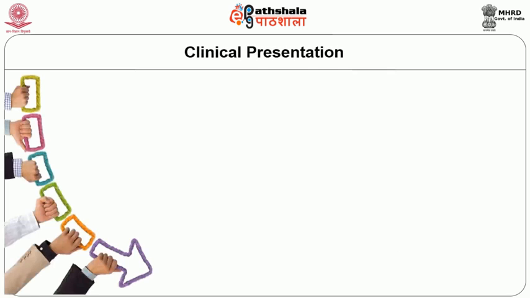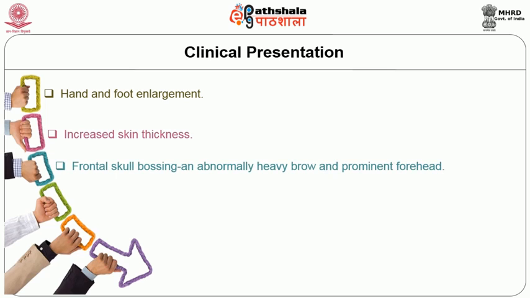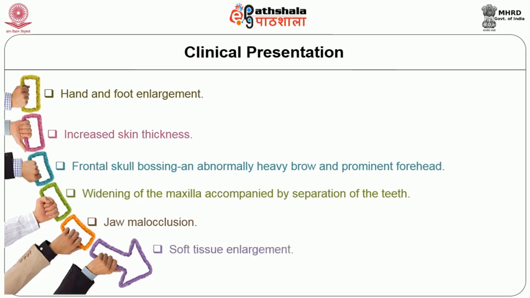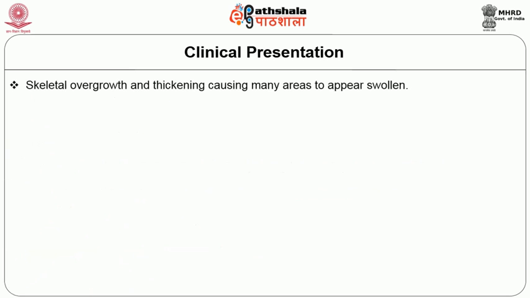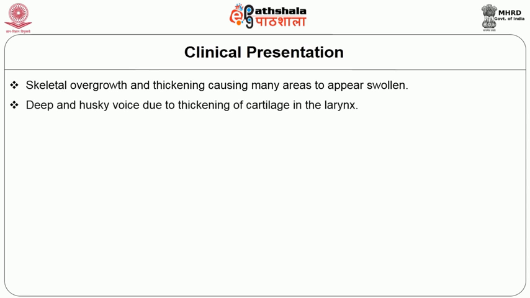So, the picture is of a patient with acromegaly. This lady has an increased growth hormone level. That leads to clinical presentations like hand and foot enlargement, increased skin thickness, frontal skull bossing, an abnormal heavy brow and prominent forehead, widening of the maxilla accompanied by separation of the teeth, jaw malocclusion, soft tissue enlargement, skeletal overgrowth and thickening, causing many areas to appear very swollen, and a deep and husky voice due to thickening of cartilage in the larynx.